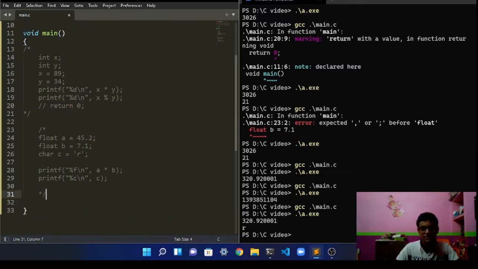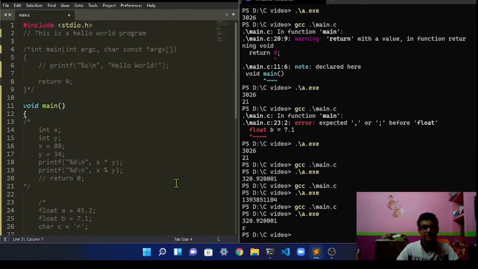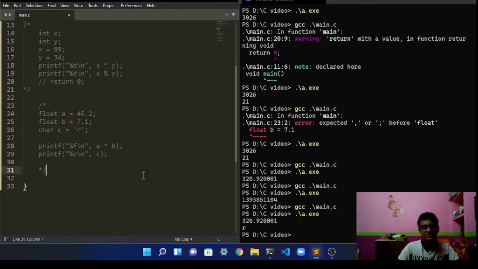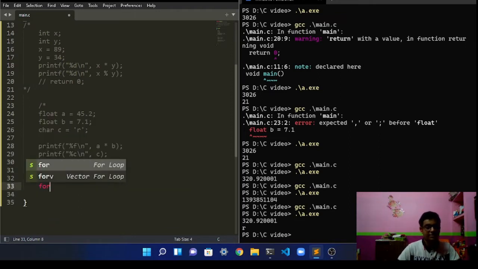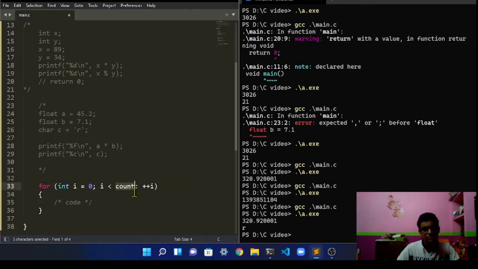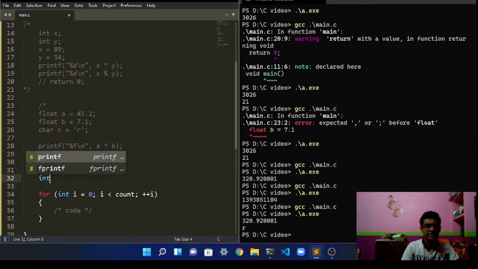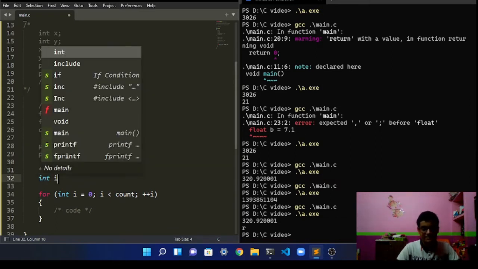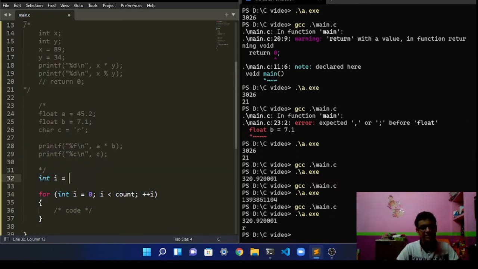So this was it about data types, and now we're going to take a look at loops. So what are loops? Let's first form a loop. This is a for loop over here. First of all, let me assign a variable, int i, which has the value 1.